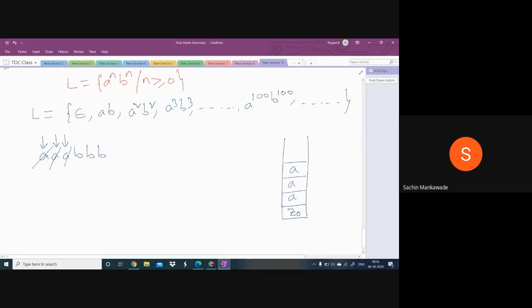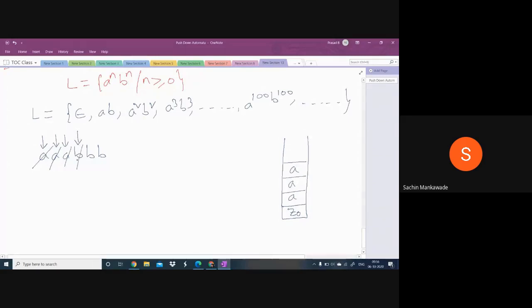The PDA scans the input string from left to right, one symbol at a time. First A we have pushed, second A we have pushed, and third A we have pushed. Like this, as long as A comes, all of them will be pushed into the stack. Next, once the A's are finished, after 3 or 4 or 100 A's, B will come, because it is a^n b^n.